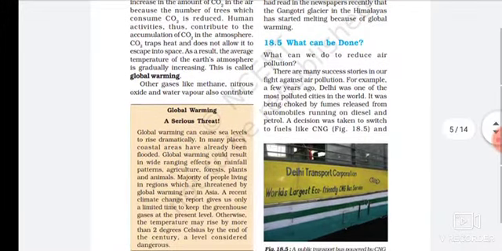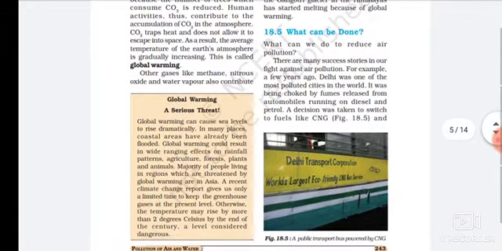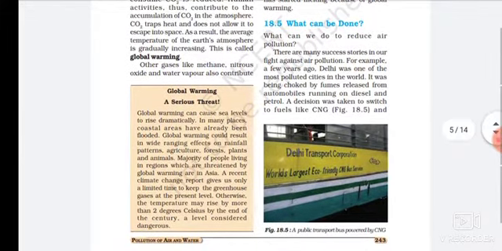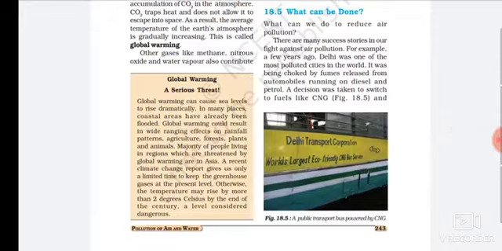CO2 traps heat and does not allow it to escape into space. As a result, the average temperature of the Earth's atmosphere is increasing greatly. This is called global warming.